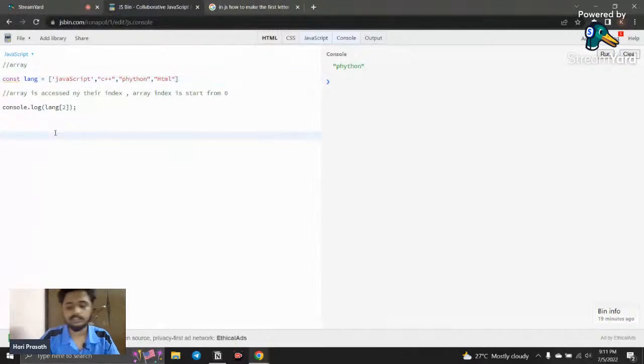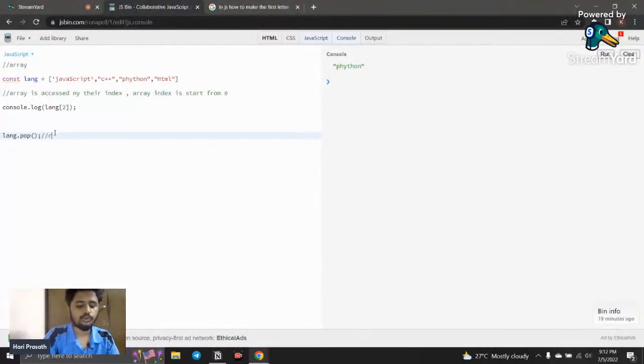There are several methods present to work with an array. First you call the array, then put a dot, and here there is a method called pop. What does this pop method do? For removing, you use the pop method.